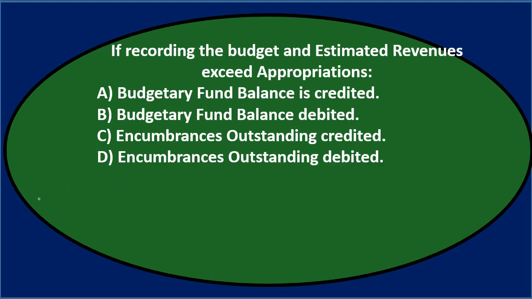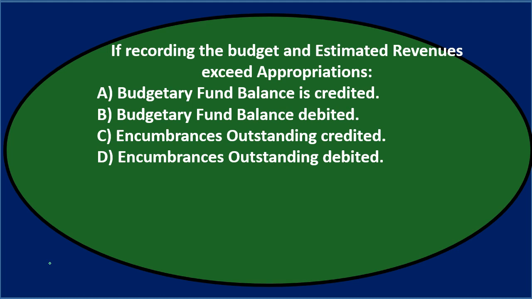Next question. If recording the budget and estimated revenues exceed appropriations, A, budgetary fund balance is credited, B, budgetary fund balance is debited, C, encumbrances outstanding is credited, and D, encumbrances outstanding is debited. So let's go through this again using the process of elimination. If recording the budget and estimated revenues exceed appropriations, what are we going to do? Now we have to think of the journal entry for recording the budget. So that's a little bit funny in and of itself. We're going to record the budgetary accounts.